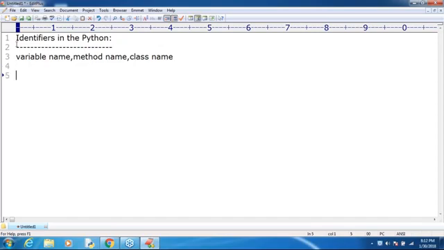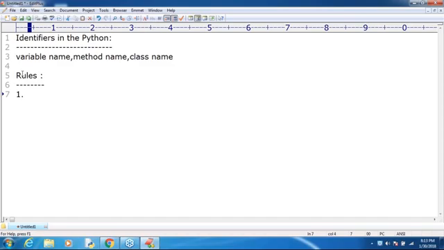Now, while defining identifiers, we are required to follow certain rules and regulations, right? What things do we have to follow while defining identifiers? What are the various rules we are required to follow? There are 5 to 6 rules I covered.